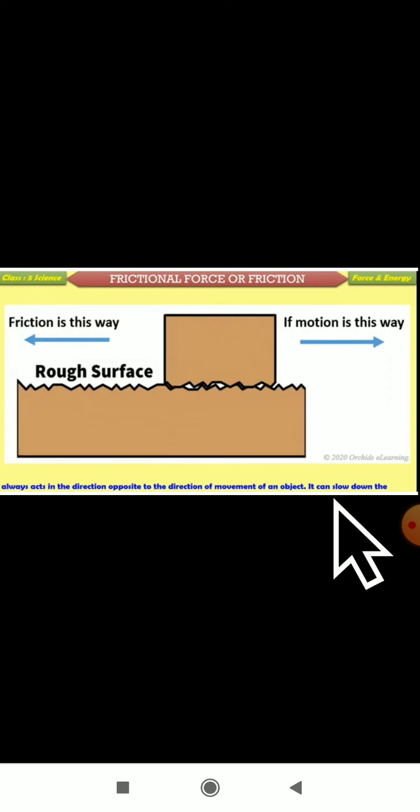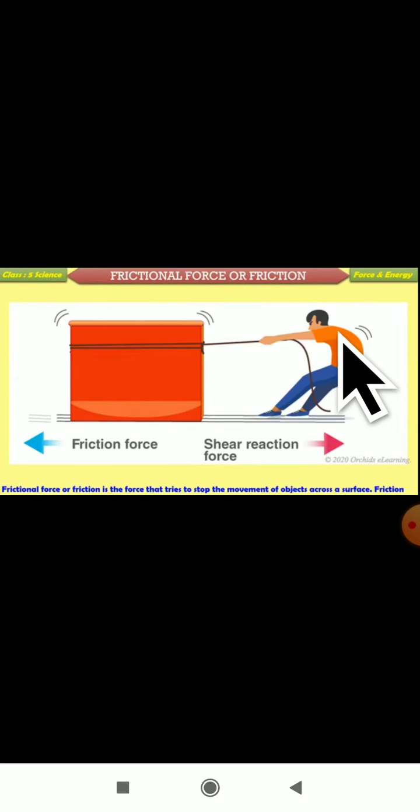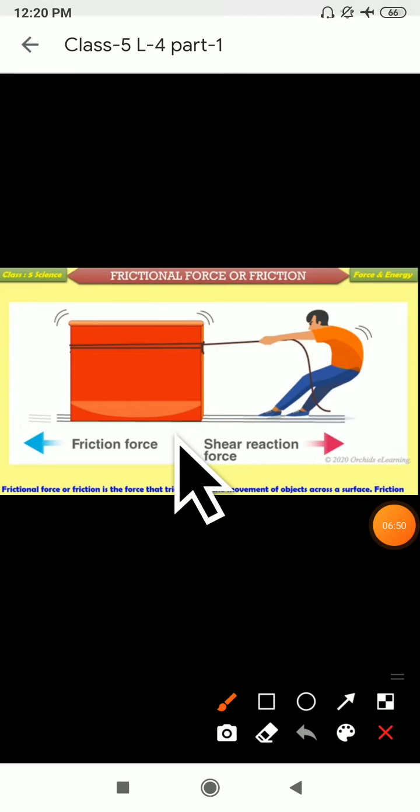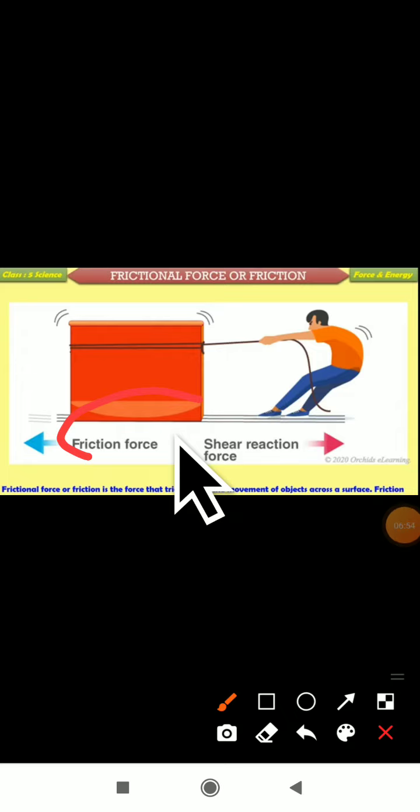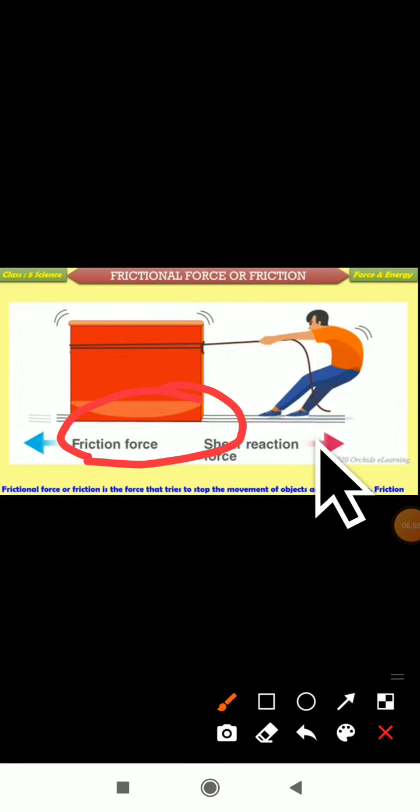Friction always acts in the direction opposite to the direction of movement of an object. Dear students, can you see the picture here? Here a man is pulling this object, and which force is making him pull here? Because of the friction force. Where is the force? The force is between the object and the surface here.